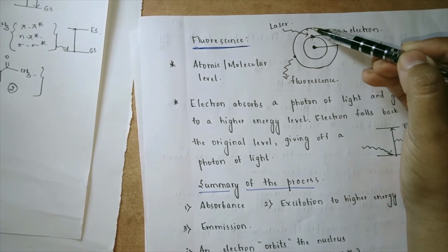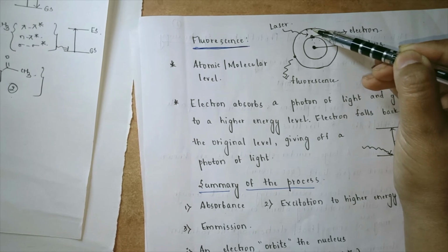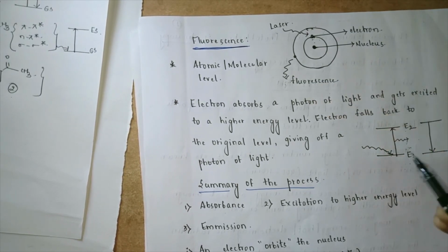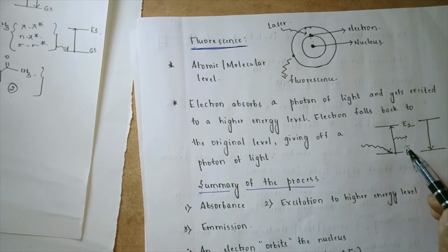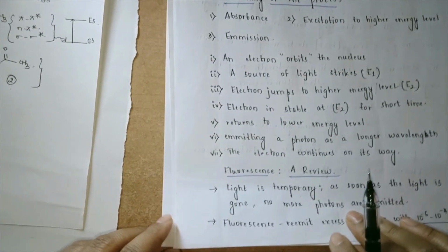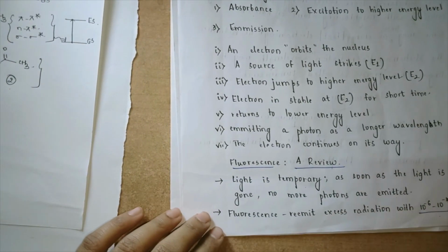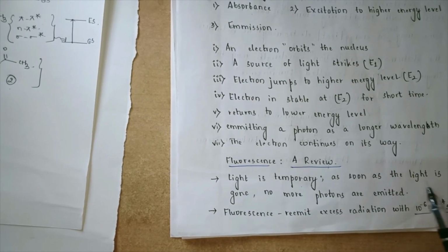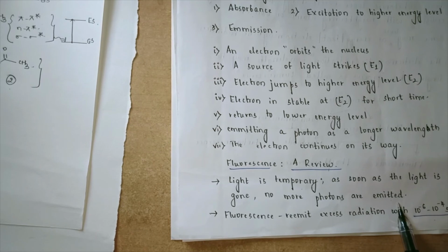Once the electron is returning from its higher state to a lower state, in between it is releasing its energy, or releasing its photon, and hence we can say that there is a fluorescence phenomenon. Let us see what a fluorescence phenomenon is then. Fluorescence is nothing but, we can say, light is temporary. As soon as the light is gone, no more photons are emitted.